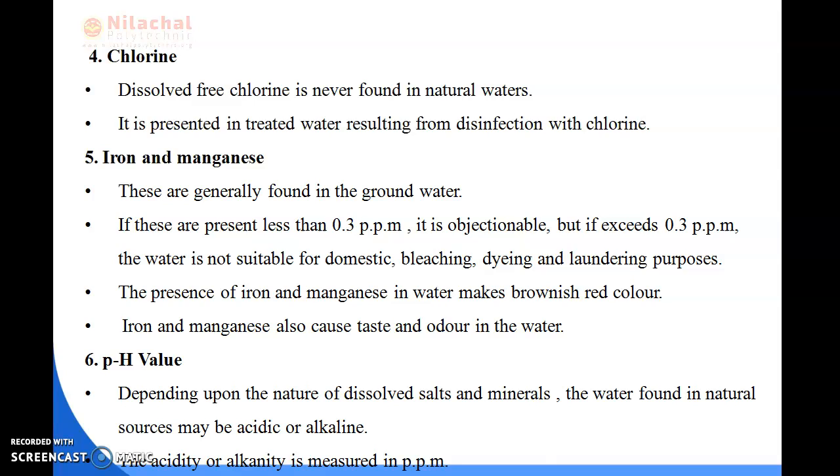If acids or alkalis are dissolved in water, they dissociate into electrically charged ions. So the pH value mainly determines the nature of the dissolved salts and minerals, whether the water is acidic or alkaline.